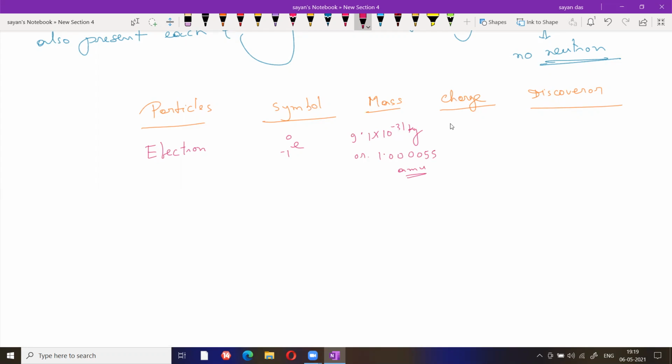If you go through the charge, minus 1.6 into 10 to the power minus 19 coulomb. Coulomb is basically the SI unit. And if you go through the CGS concept, that is minus 4.8 into 10 to the power minus 10 ESU, electrostatic unit. That is Thomson.